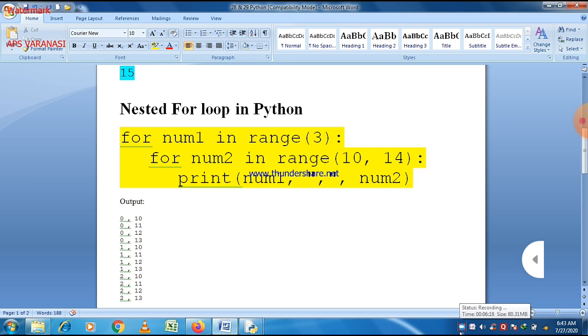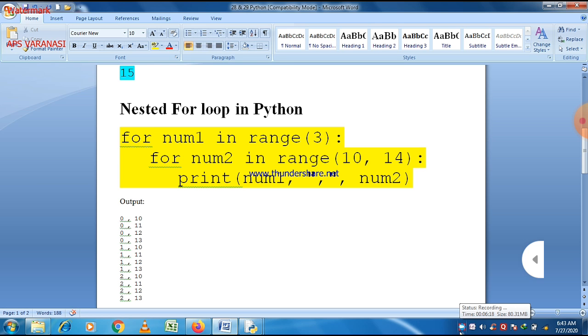After that, the loop will be executed for num1 value 2. So again, for value 2 there are 4 values of the second loop num2, and they will be 2,10, 2,11, 2,12, and 2,13. And after that the loop is over.